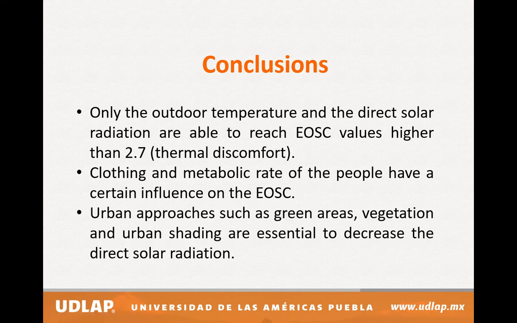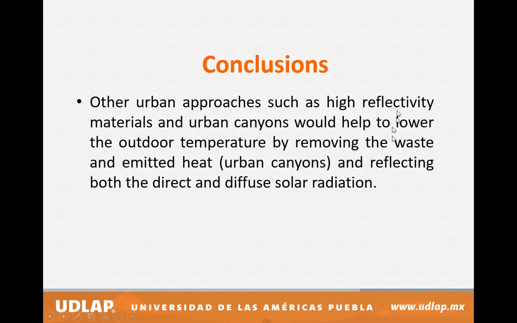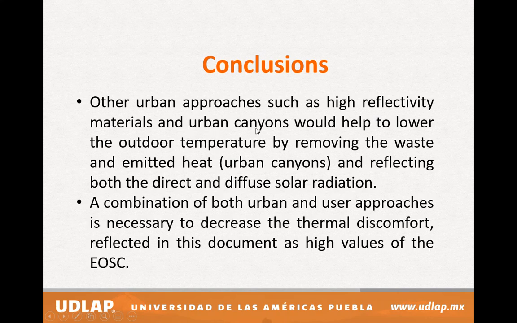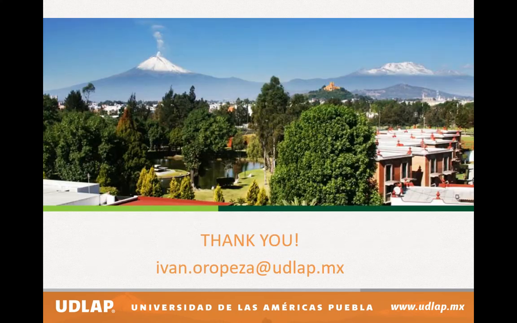With this, we can conclude that for lowering the outdoor temperature and the direct solar radiation, we can use some urban approaches such as green areas, vegetation, and urban shading. And of course, as well, high reflectivity of the urban materials or urban canyons. But the most important thing is that we can have a combination of both urban and user approaches in order to have EOSC values closer to 0. That means that we have thermal comfort. So in the end, this is the conclusion of the work.